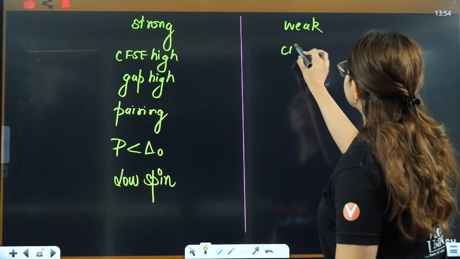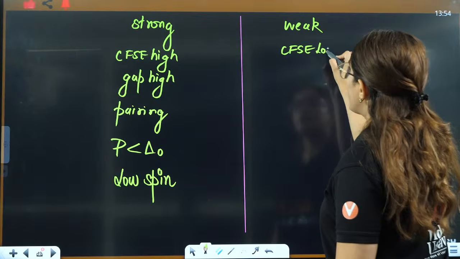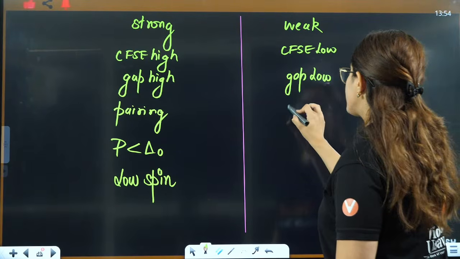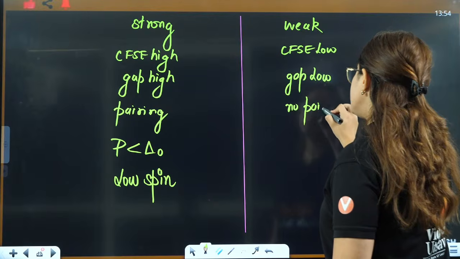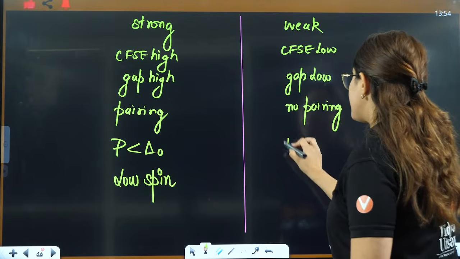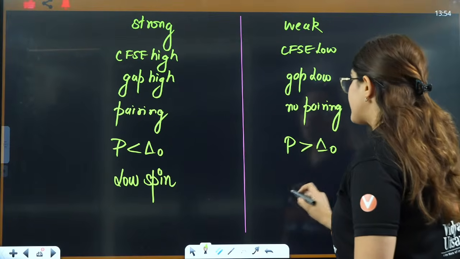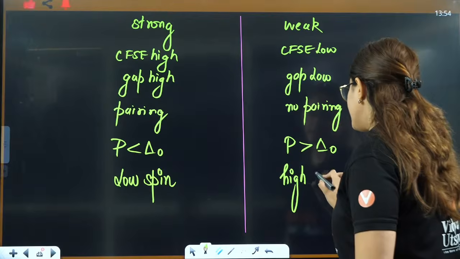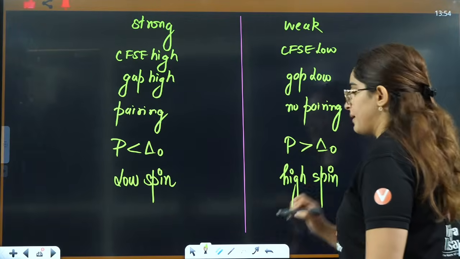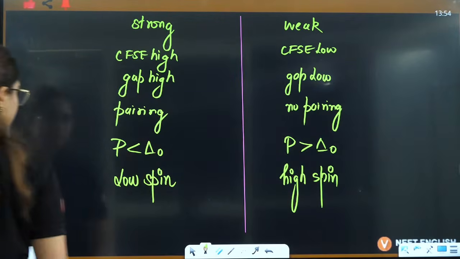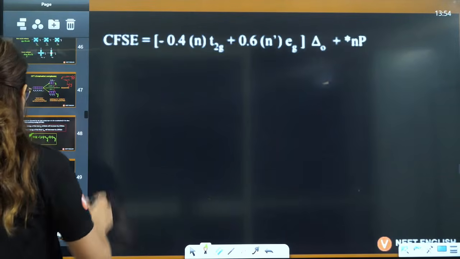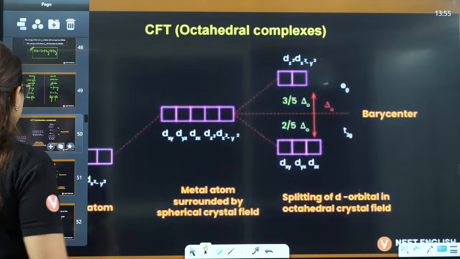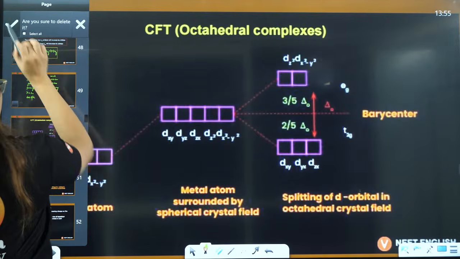In this, CFSE is low, that means the gap is low, that means no pairing will be here. That means pairing energy will be greater than delta O, that means it is going to be a high spin complex. Okay, now this we have already done.